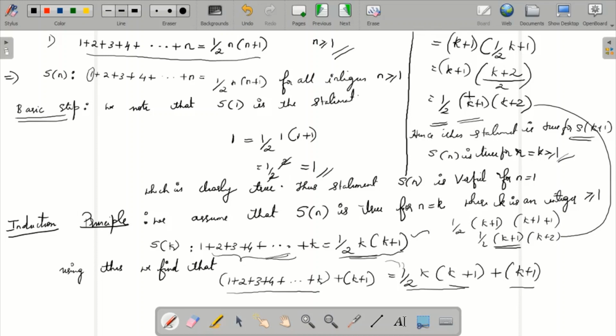And then I tried to solve. I got this particular equation. So I compared this with this. When you replace k with k plus 1, this k will be k plus 1 and this k also will be k plus 1. So it will be half into k plus 1, k plus 2. So that is what this particular equation is. So this is regarding example 1.